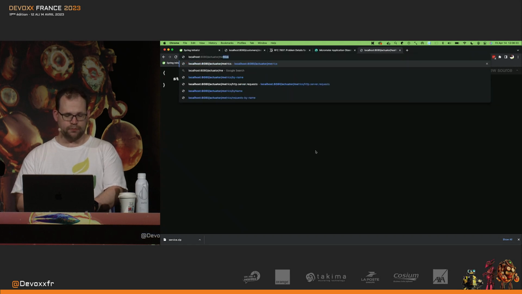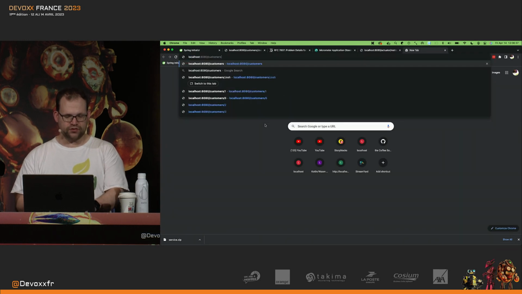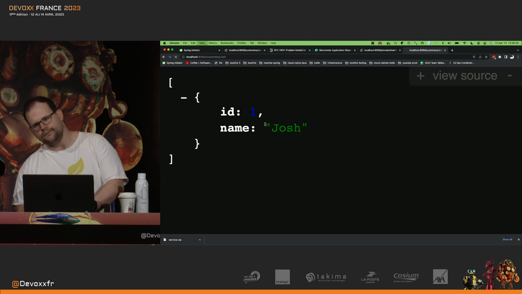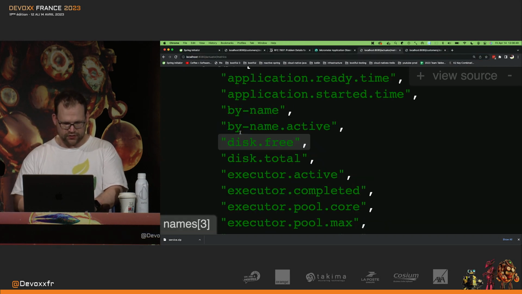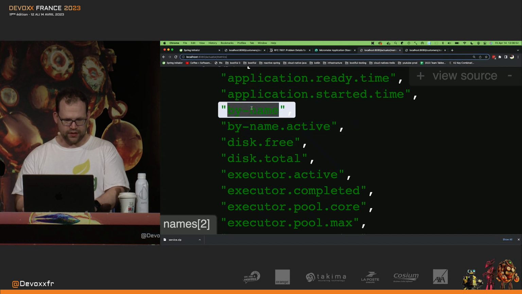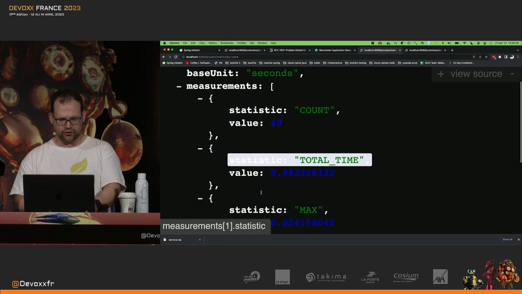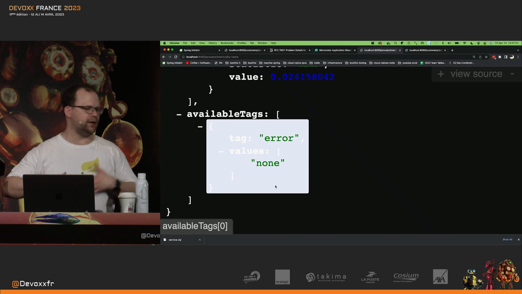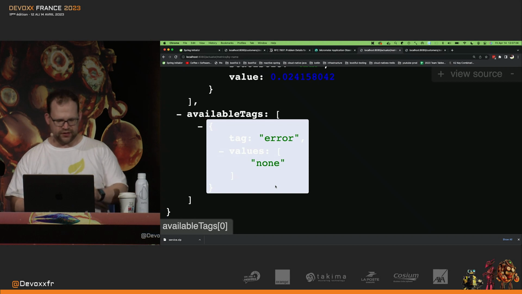And then we have, like I say, the metrics. These metrics show you information about the system. Let's make a request to this endpoint. I'm going to refresh this a number of times. OK, good. And then refresh, and you can see it says by name equals this, OK? And I can see that I made 49 requests. The total time was this long, and so on. So all of this I could send to a time series database like Prometheus or Atlas or whatever you want, right? That's easy enough to do.